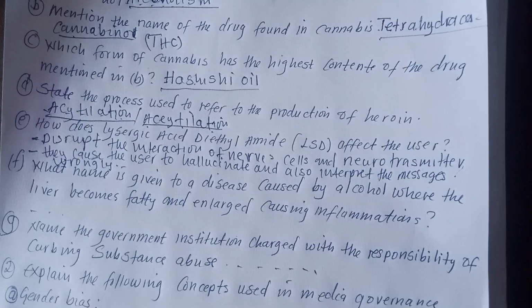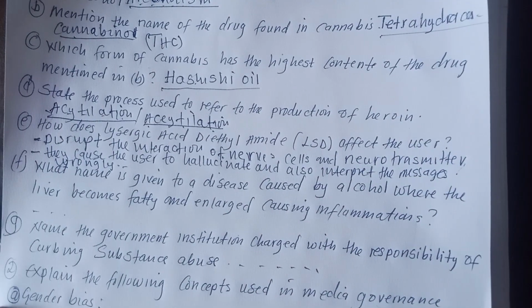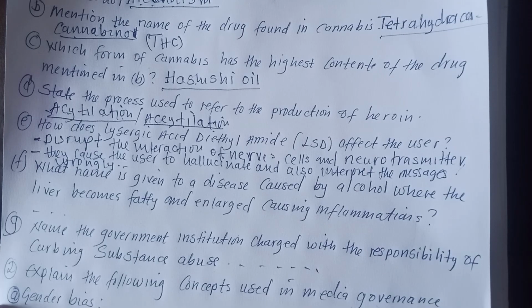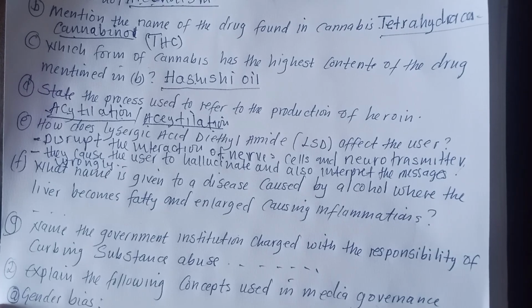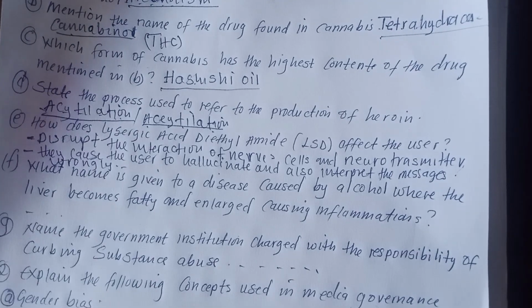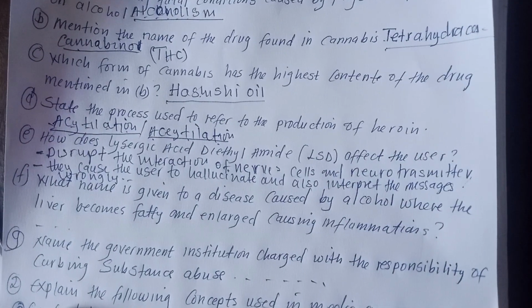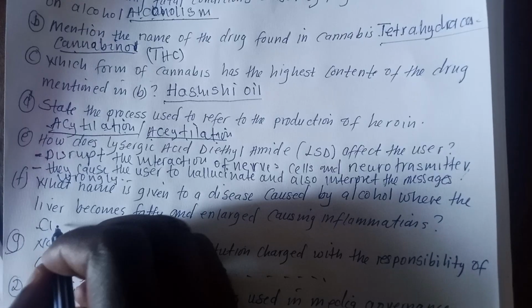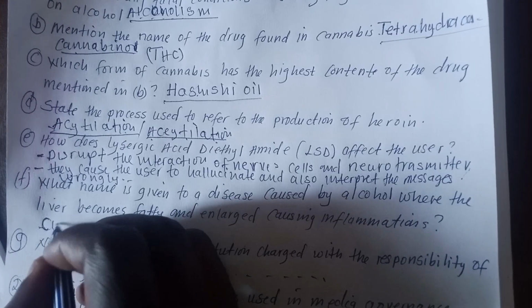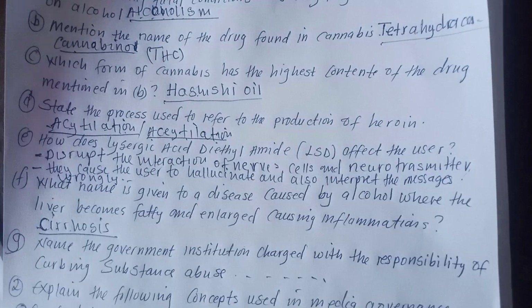Then we go to question number F. What is the name given to a disease caused by alcohol where the liver becomes fatty and enlarged, causing inflammations? So that type of disease is called cirrhosis. Too much alcohol will actually cause a disease called cirrhosis of the liver. So this is the spelling of cirrhosis.